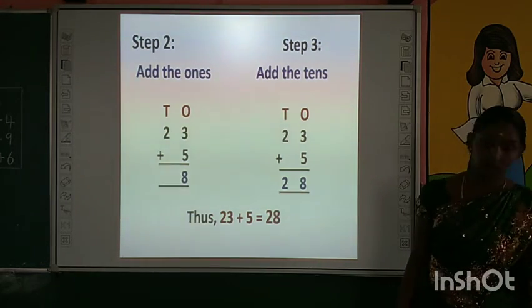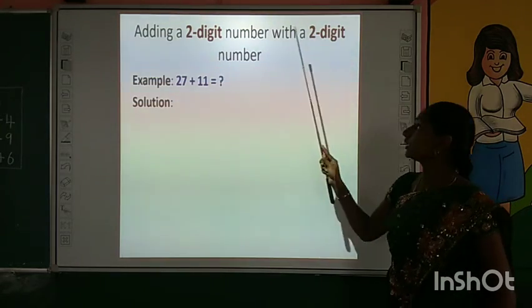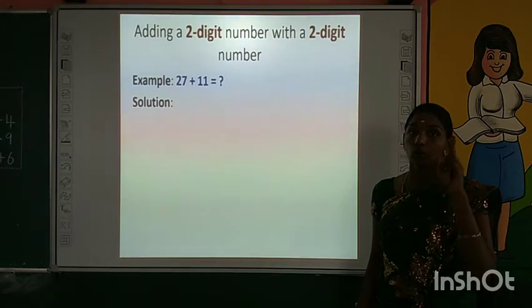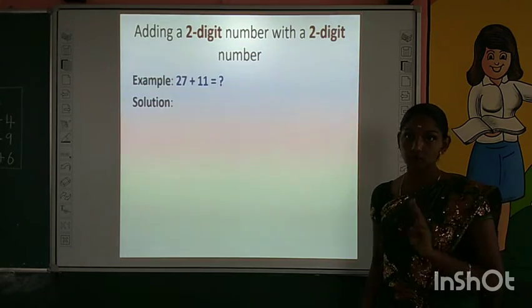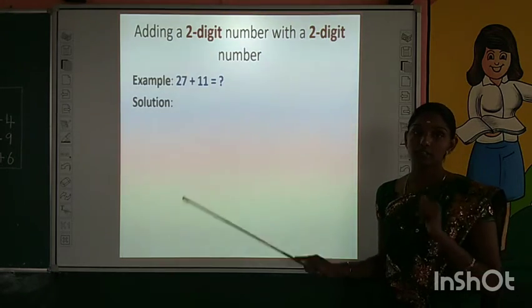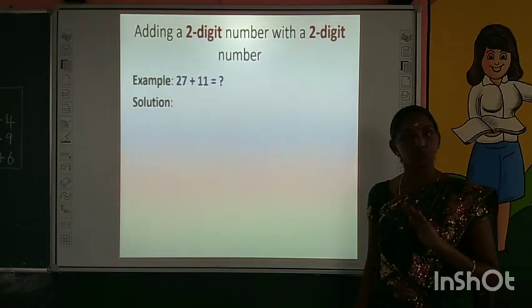Super. Now we are going to learn how to add a 2-digit number with a 2-digit number. Till now what did we learn and are clear with? How to add a 1-digit number with a 2-digit number. Now we are going to add a 2-digit number with a 2-digit number. Are you all ready? Super. The steps are the same.